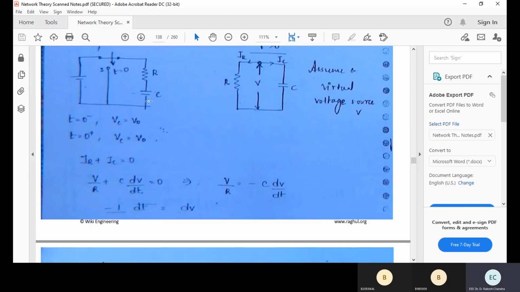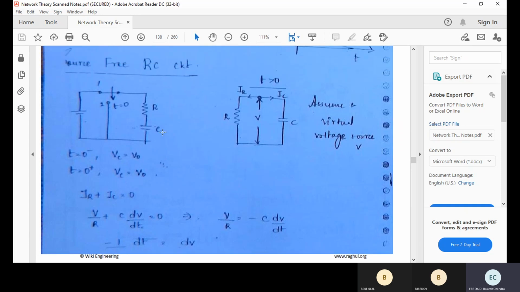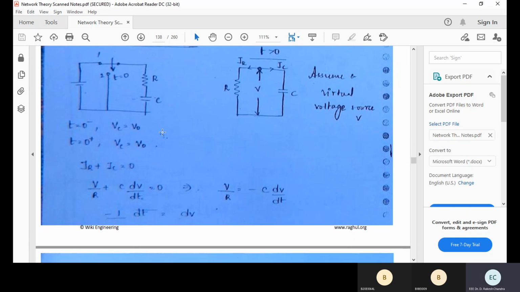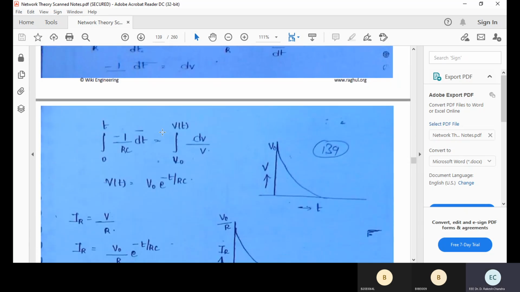See, when the source is present, the capacitor stores energy in the form of an electric field. It charges and takes energy from the source. In the absence of the source, what happens? We are looking at the source-free RC circuit. In the absence of the voltage source, rather than acting as a load, your capacitor acts like a source. It delivers the energy, and the energy decreases as time progresses.